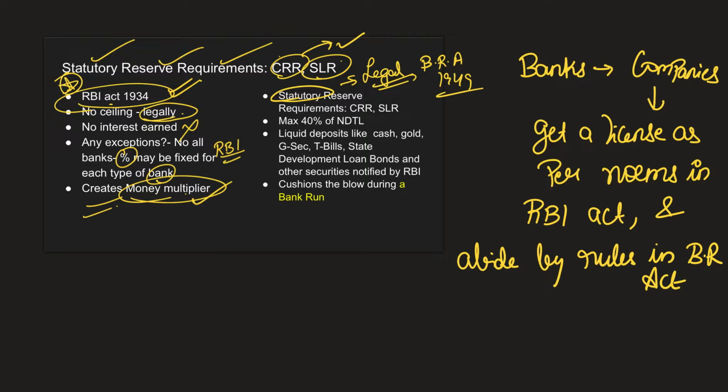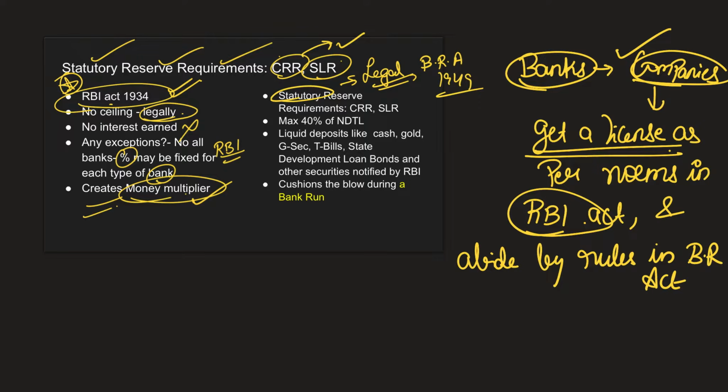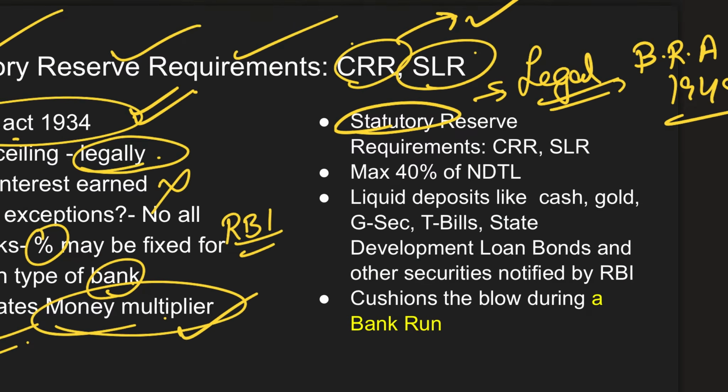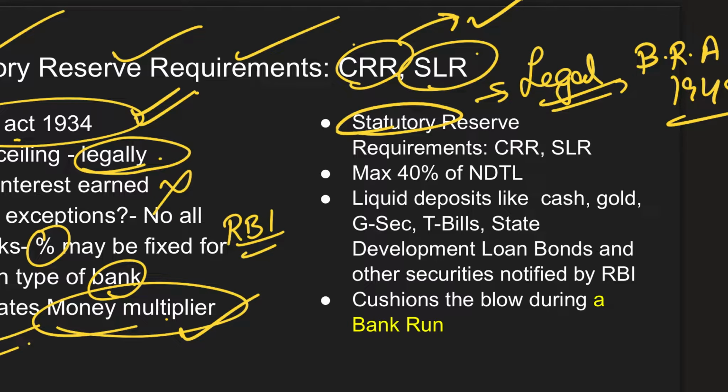So what I mean to say is, banks or any financial institutions are basically companies. So first they have to register themselves as companies, and once they register, they need to have a license from RBI. Now, when will RBI give license? When it adheres to certain norms which are laid down in the schedules of RBI Act 1935 or 1934. So once those norms are fulfilled, the banks get a license, and they have to continue to abide by the rules which are laid down in the Banking Regulation Act. Now, one such rule is this statutory liquidity ratio, SLR.